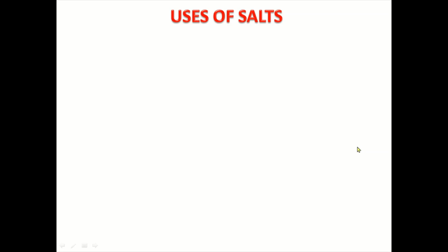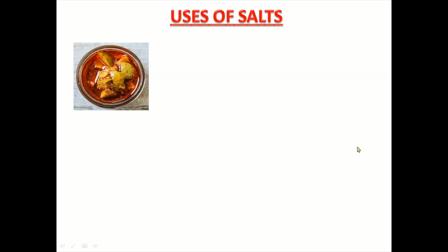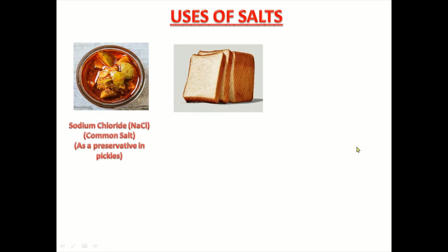Now let us see the uses of salts. Here you can see the picture of pickle. So sodium chloride, which is common salt, is used as a preservative in pickles. Here you can see bread. Sodium bicarbonate, which is a salt, NaHCO3, its common name is baking soda. It helps to make breads, cakes.